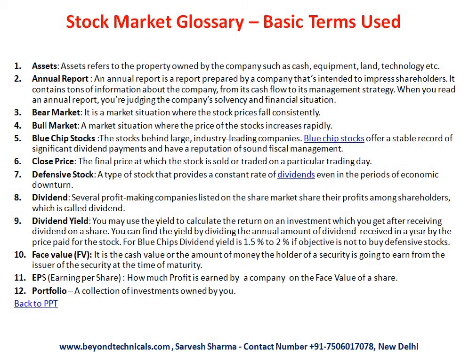So in order to increase the liquidity, what they will do is reduce the face value from rupees 10 to rupees 5. If you reduce the face value from rupees 10 to rupees 5, the person who is holding 1000 shares will now get 2000 shares. But the share price of that company will come down by 50%, because now you are holding double the number of shares. So face value has come down by half, from 10 rupees to 5 rupees.